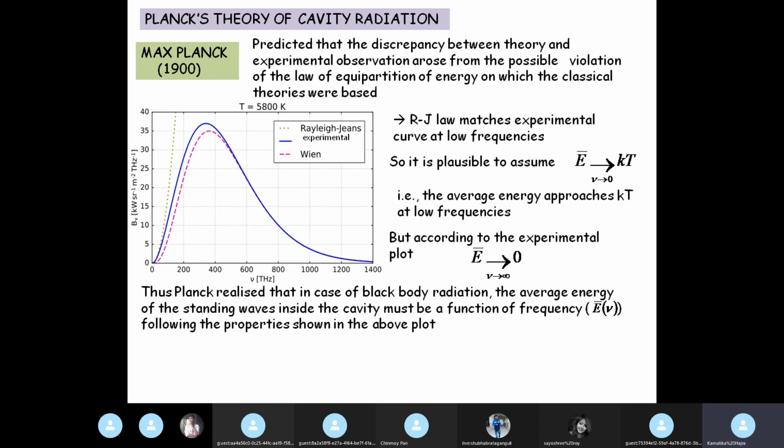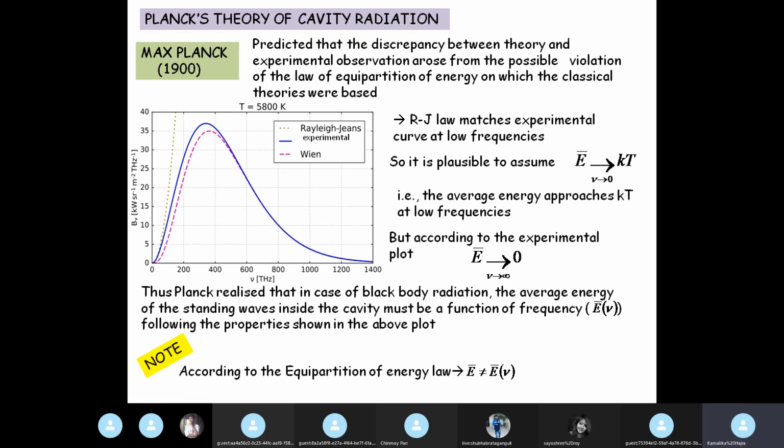So the average energy has to be a function of frequency following the properties shown in the above plot, and therefore these two equations. So average energy must be a function of frequency, which goes to a value kT for nu tends to 0 and goes to a value 0 for nu tends to infinity.